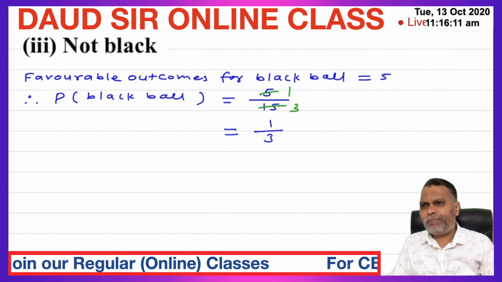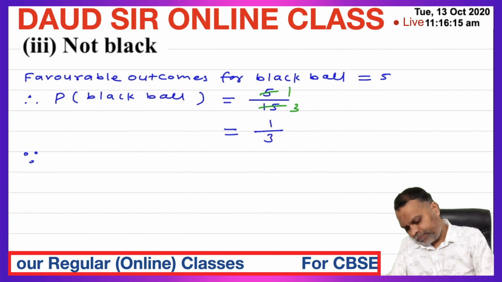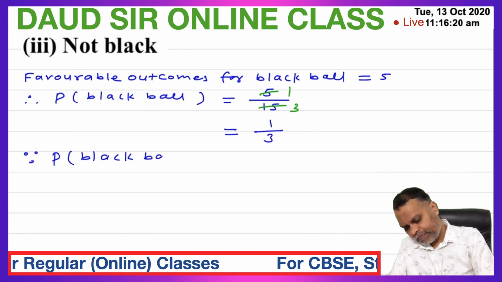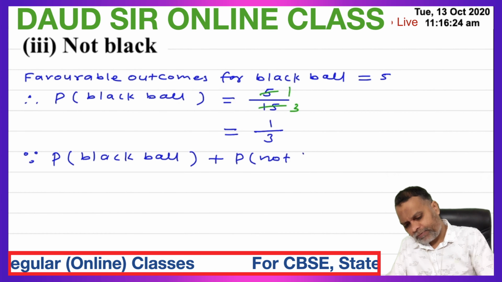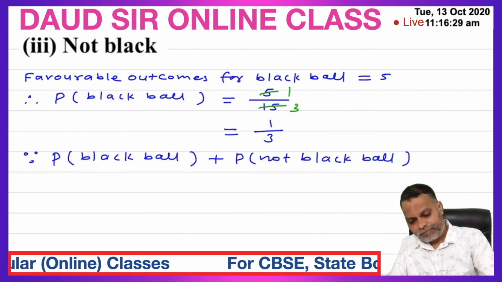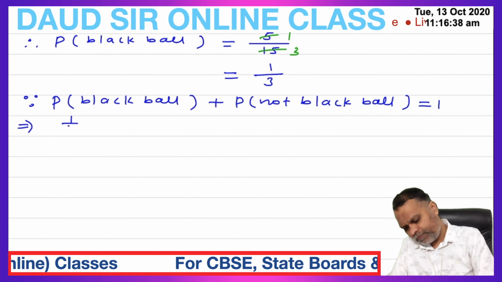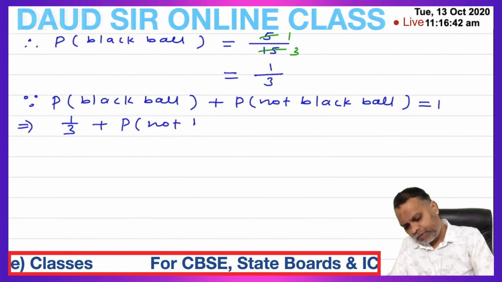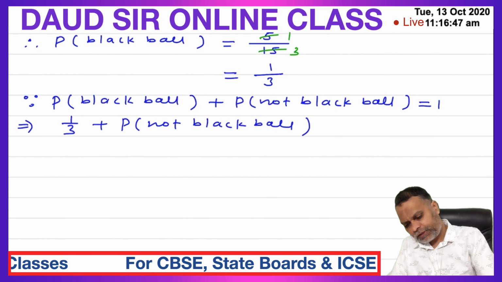Use probability of black ball plus probability of not black ball is equal to 1. Probability of black ball 1 upon 3 plus probability of not black ball is equal to 1.